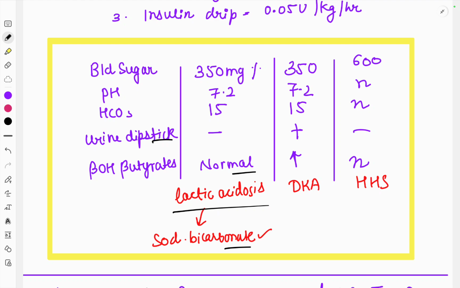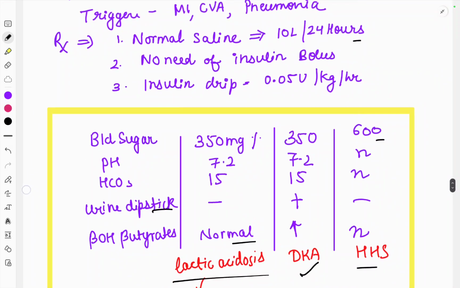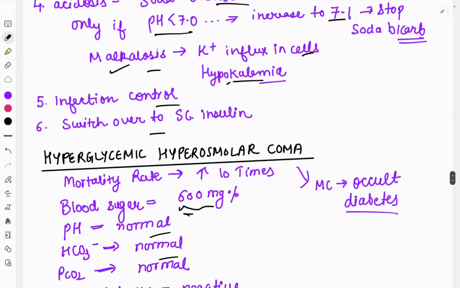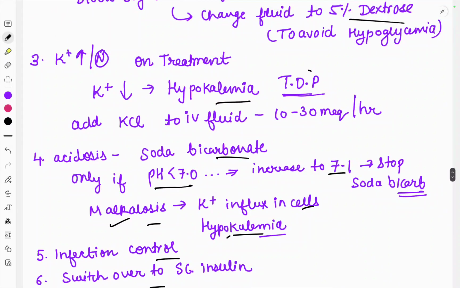But if the blood sugar is around 350, the pH is low, the bicarbonate is low, the urine dipstick is positive, and beta hydroxybutyrate is increased, then the condition is diabetic ketoacidosis, which we have already studied in detail. The third condition is if the blood sugar is very high, in the range of 600 to 800 milligram percent, but the pH is normal, the bicarbonate is normal, the dipstick is negative, and the beta hydroxybutyrate is also normal, then it is hyperglycemic hyperosmolar coma. All right, so this was all about diabetic ketoacidosis and HHS. Thank you.